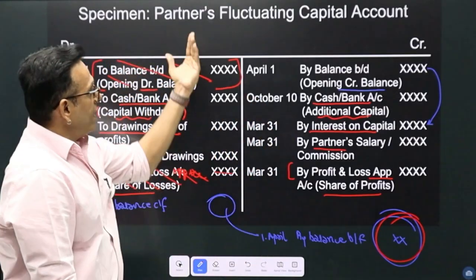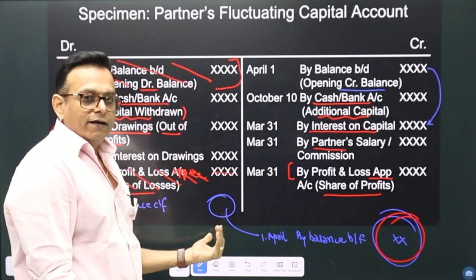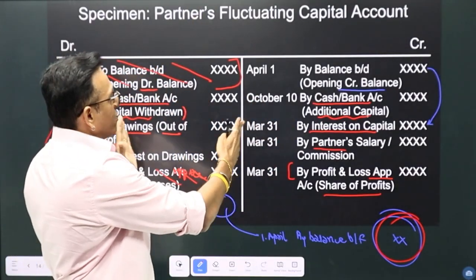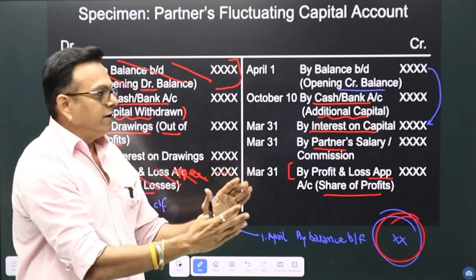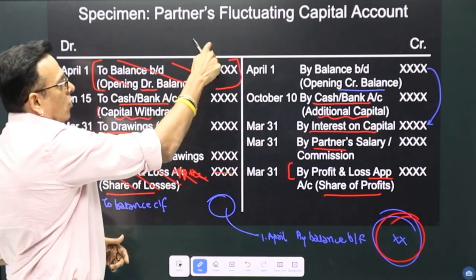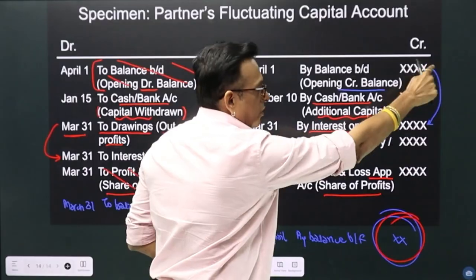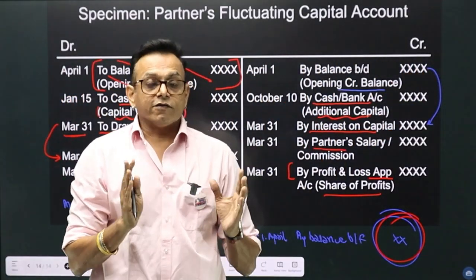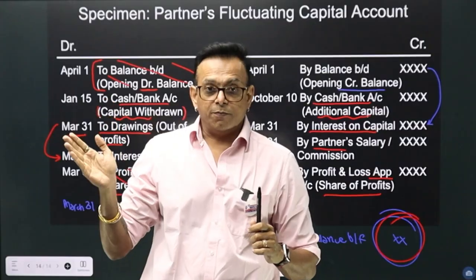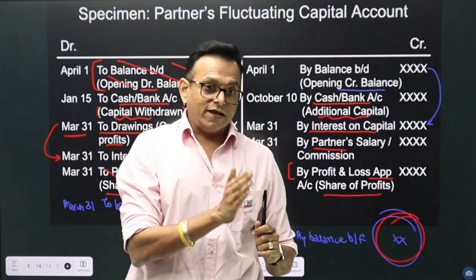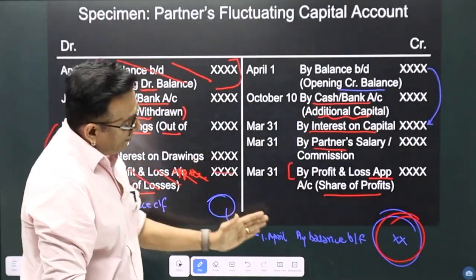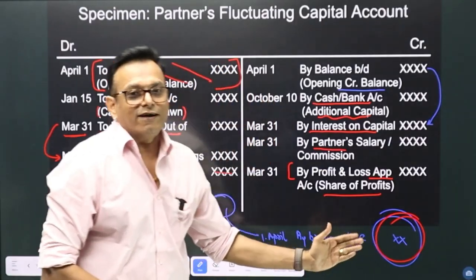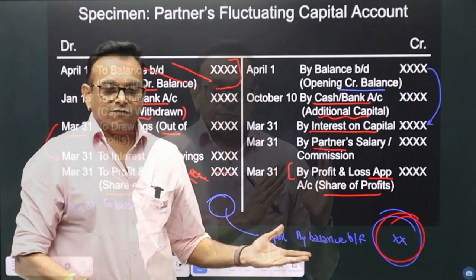So we can make individual partners capital account or we can make columnar. So if there are two partners, we will have column A, column B, column A, column B. So this is the flow of profit and loss appropriation account to partners capital account, and then from partners capital account the balances are transferred to balance sheet.